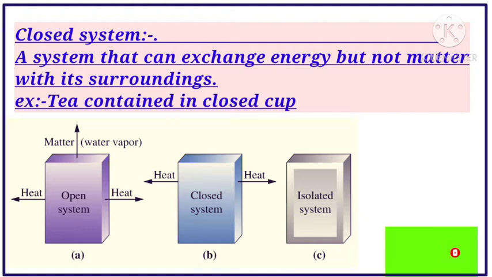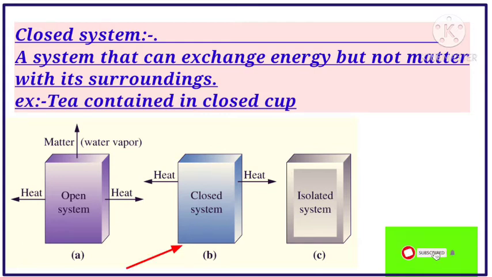And next one is the closed system. What is a closed system? A system that can exchange energy but not matter with its surroundings. For example, tea contained in a closed cup. See here, diagram B. It exchanges heat but not matter.